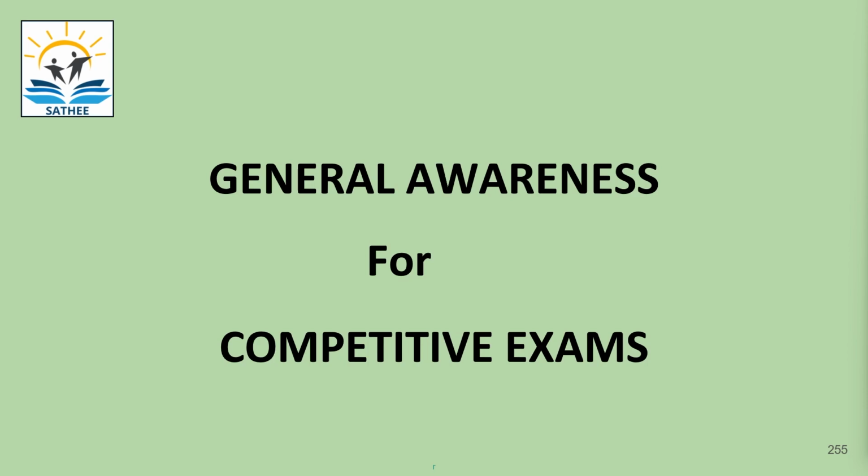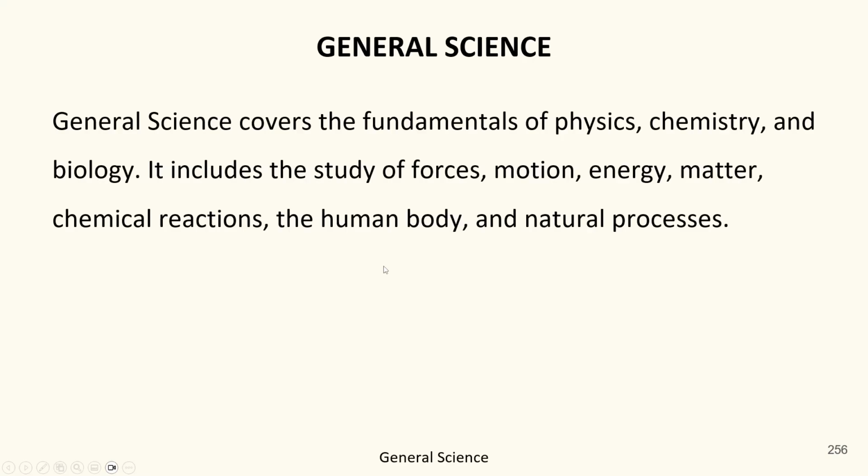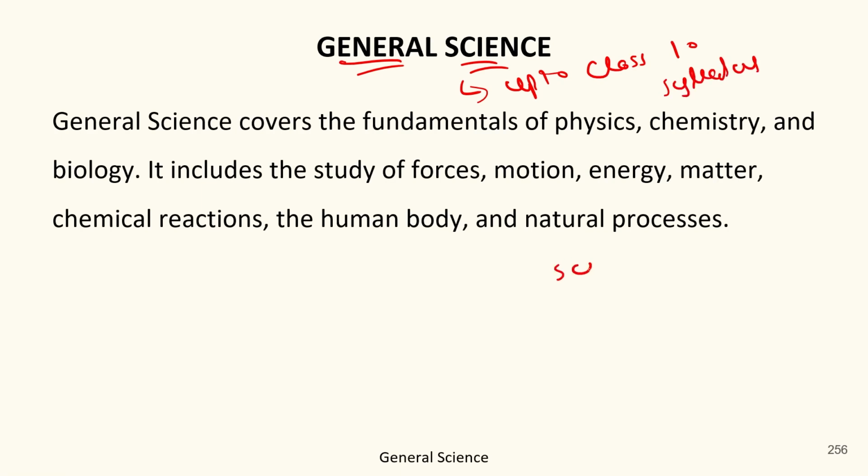Okay, so let's start. The general science section covers up to the class 10 syllabus of science. The science which you studied up to class 10 will be covered under the general science section.